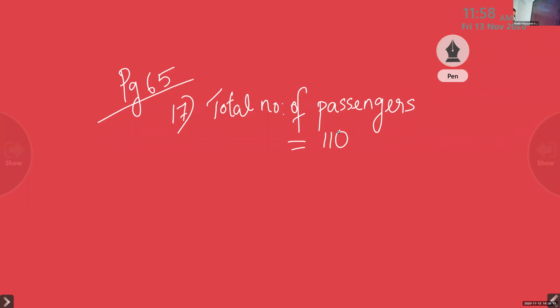Next, what do we have to write? Number of buses. Number of buses is given, 11. Now, the question is, we have to find out the number of passengers in each bus.